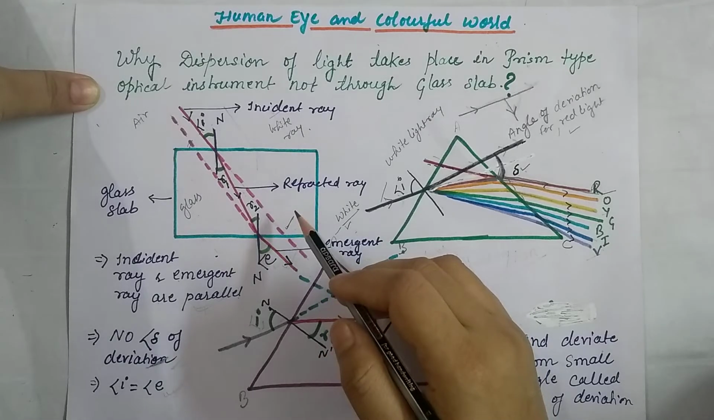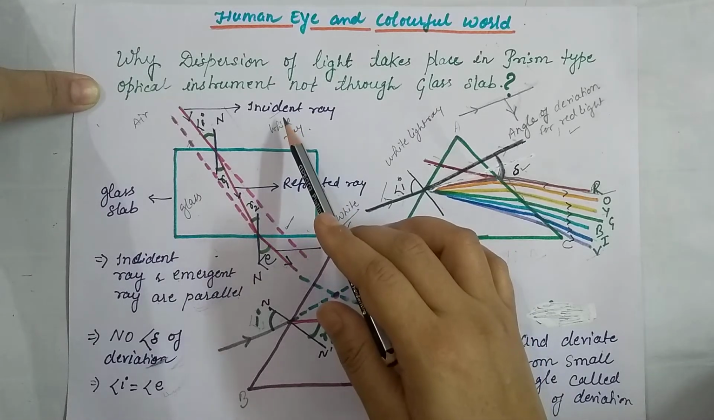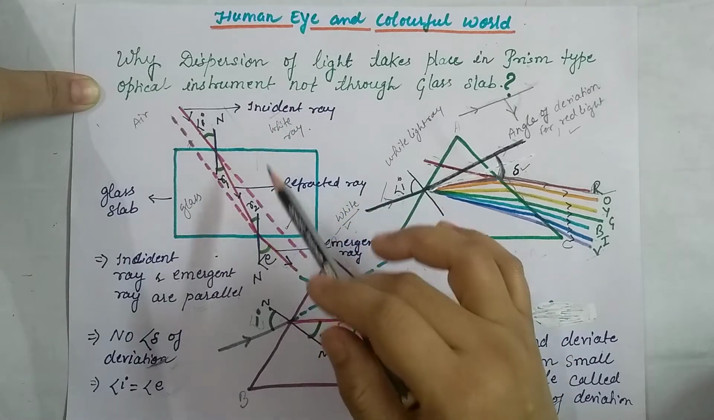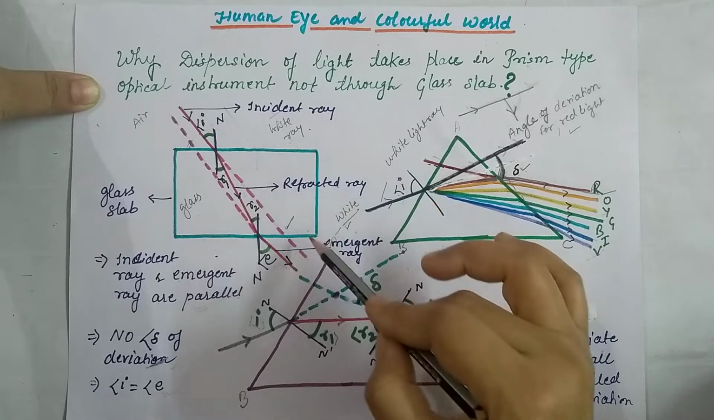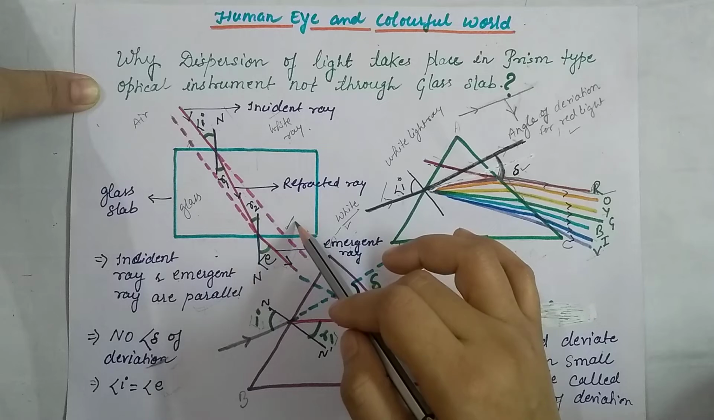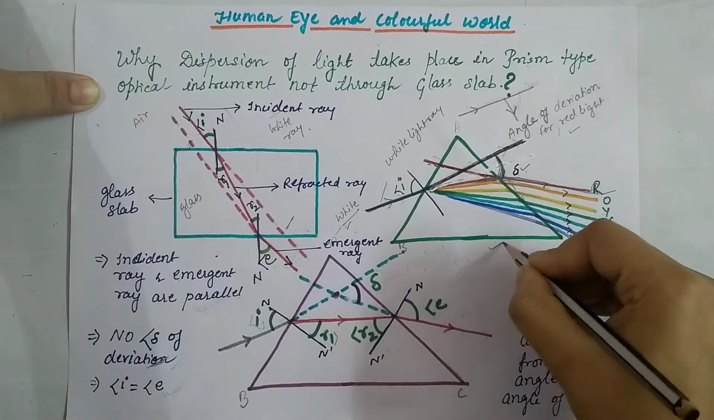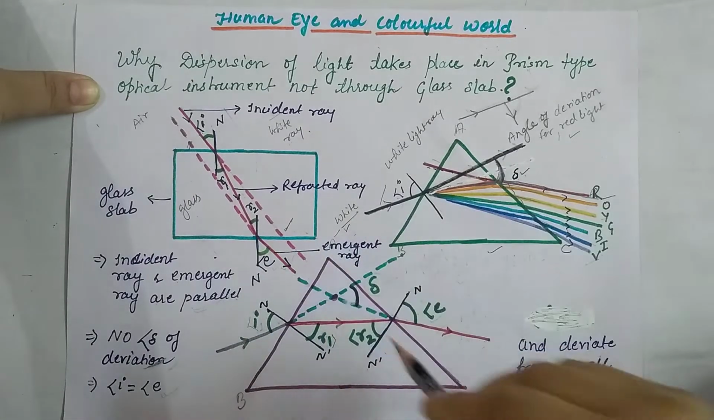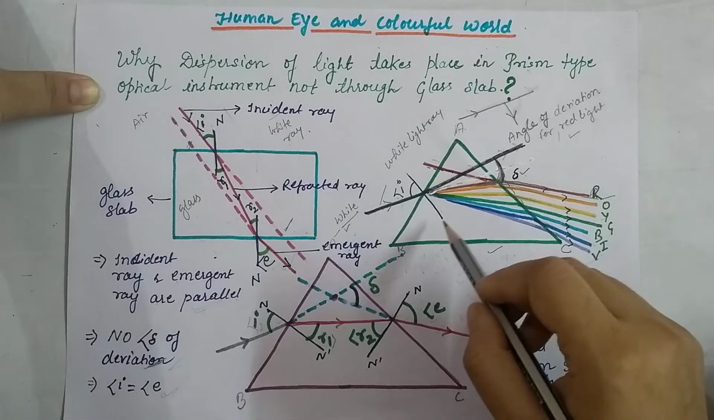We are not able to see any spectrum of light or band of 7 colors when light passes through the glass slab. After refraction through the glass slab, the incident white ray again gives only a white ray, with no spectrum of colors. Now the second is the prism. In the prism we are able to see the dispersion of light.